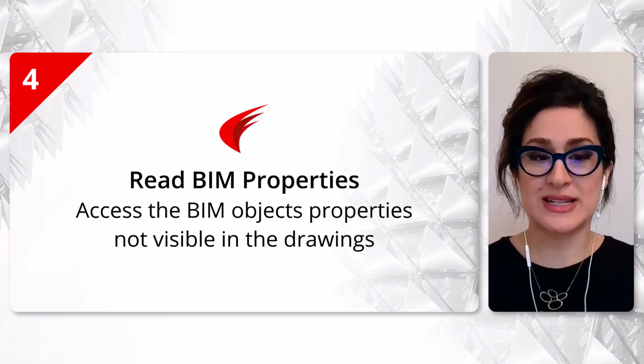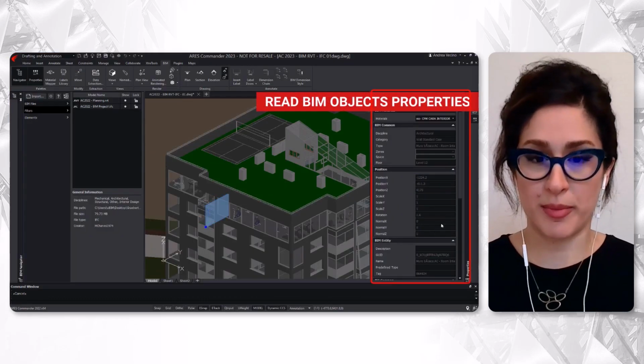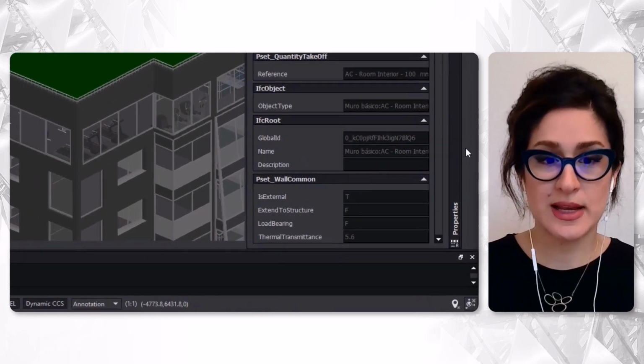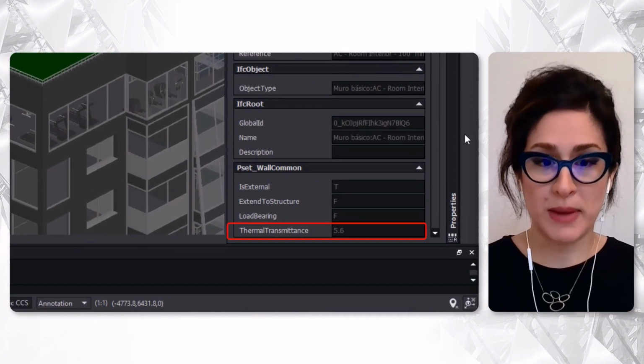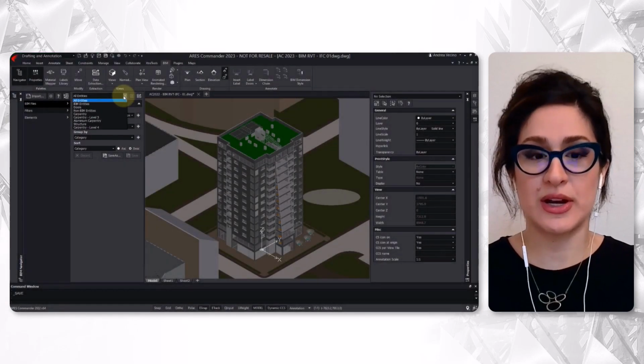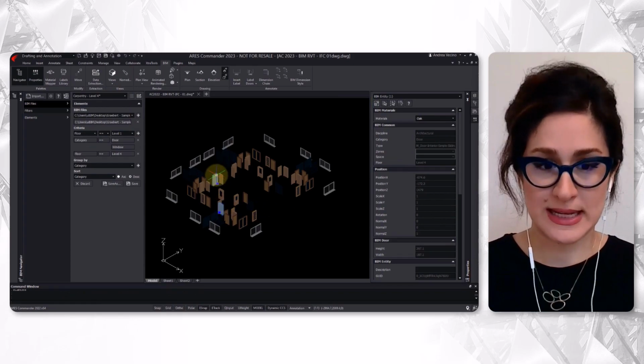When BIM objects are selected, we can read all their BIM properties inside the properties palette. For instance, we can read the thermal efficiency of the wall, and this kind of information will help the CAD user create a better drawing, create better drawing sets.